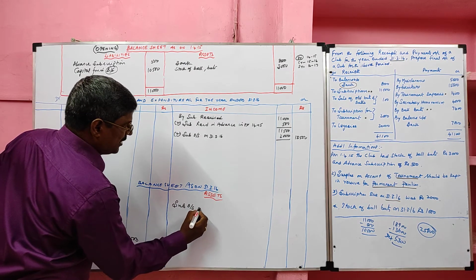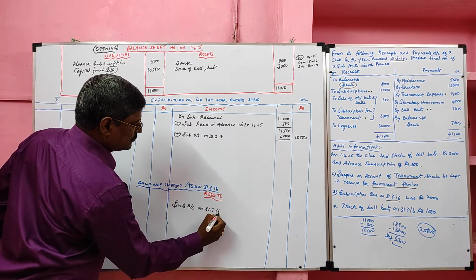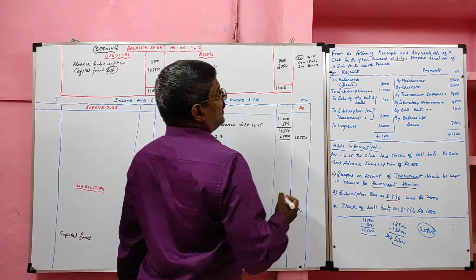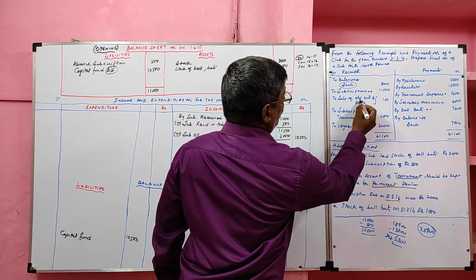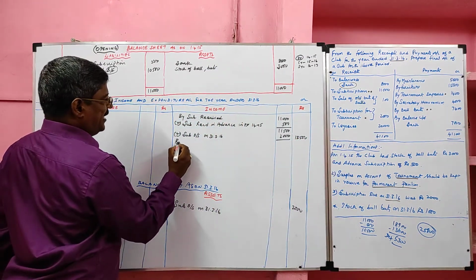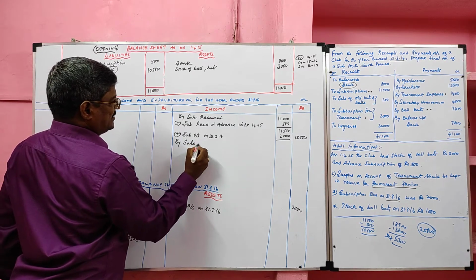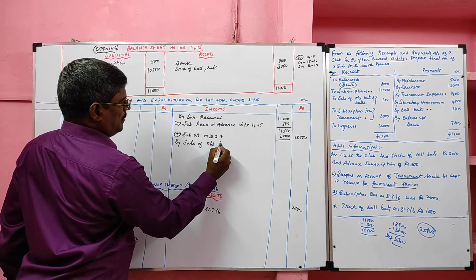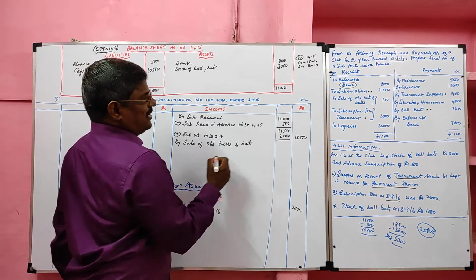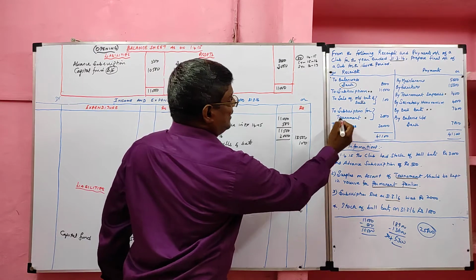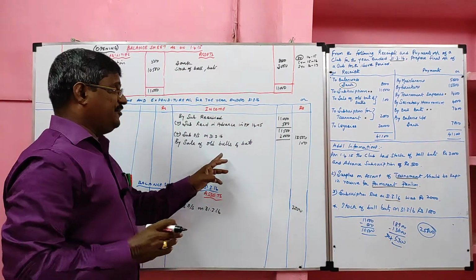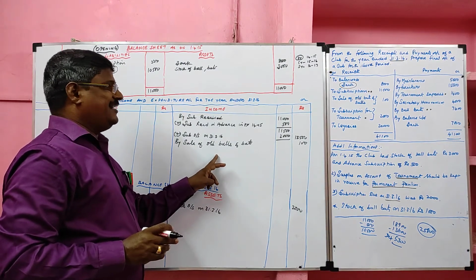Subscription outstanding on 31/3/2016, its value rupees 2000. Okay. Then sale of old ball bats is a revenue receipt. It should be recorded on the income side. Sale of old ball bats, its value 100 rupees. Then subscription for tournament is a revenue receipt and should be recorded on the income side.